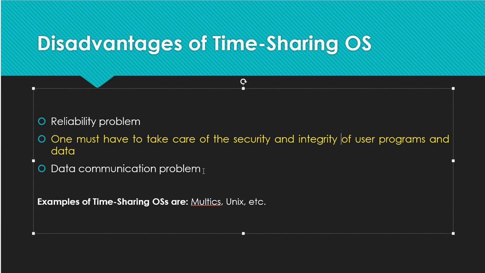So integrity means we have to make sure that the process or program executes within the given time only. That is a problem. Data communication is also a problem. Examples of time sharing operating systems are Unix, Multics, and Windows is also one of the examples.